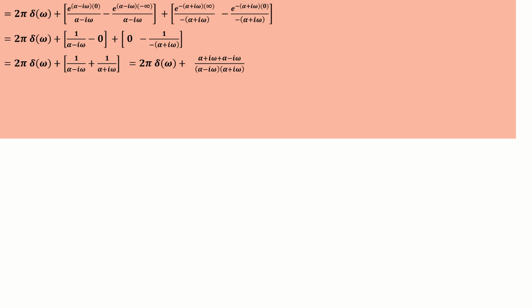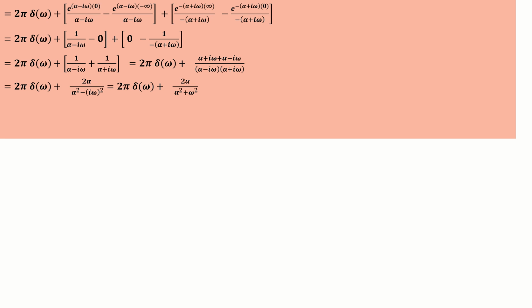Grouping this, minus into minus is plus, so you will get 2 pi delta omega plus 1 by (alpha minus i omega) plus 1 by (alpha plus i omega). Taking the LCM and solving, alpha plus i omega plus alpha minus i omega, the i omega terms get cancelled, giving 2 alpha.